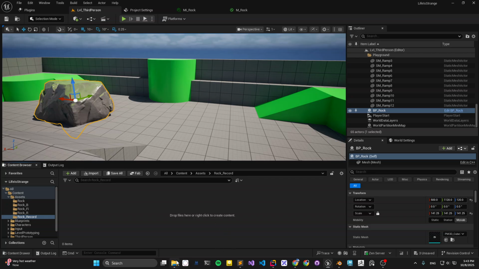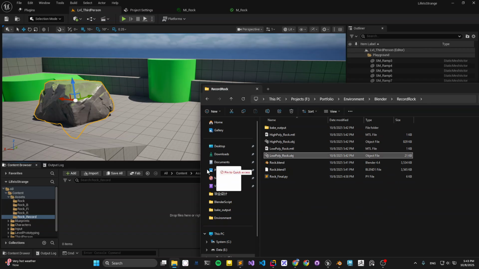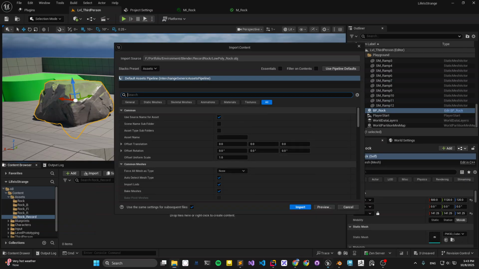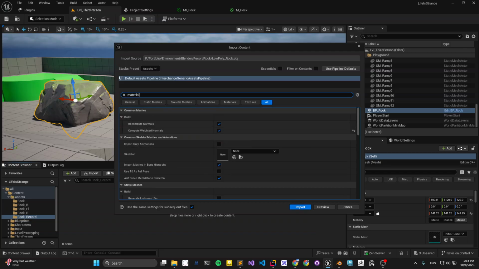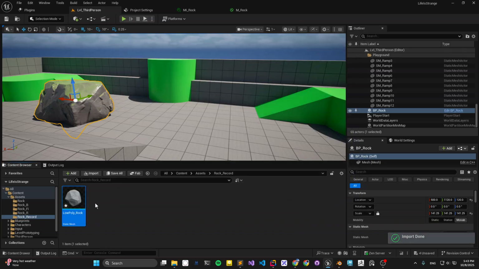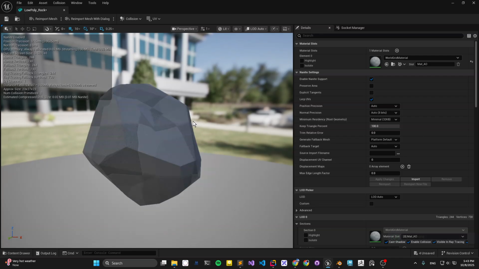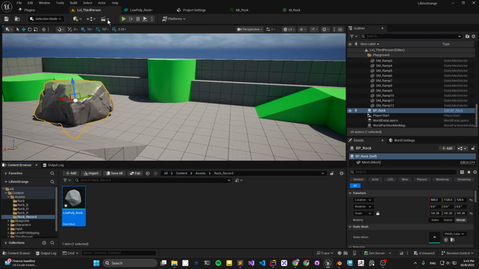And then we open our folder and simply drag in the OBJ file, and we search material, and we don't want to import any material. We will create it on our own and import it. Now we have this raw, and it's only about 200 triangles. You can push it further to less than 100. It can be done really easily.